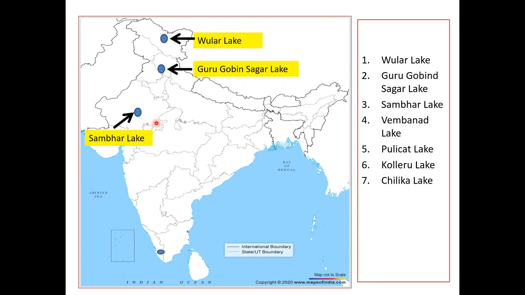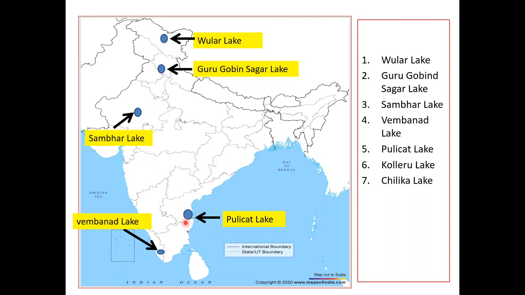Next we have the Vembanad Lake. Vembanad Lake is in Kerala. It is also a saltwater lake. Okay. Vembanad is the longest lake in India and the largest lake in the state of Kerala. Okay. After Vembanad, we have Pulicat Lake. Pulicat Lake is the second largest brackish water lagoon in India after Chilka Lake.